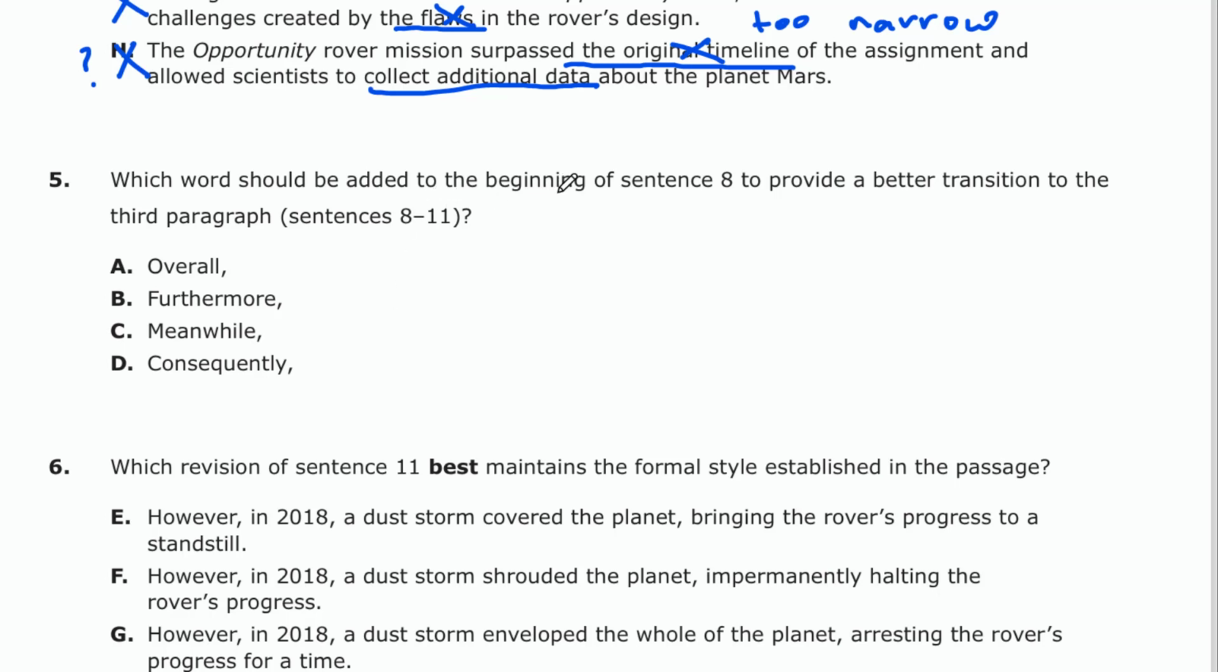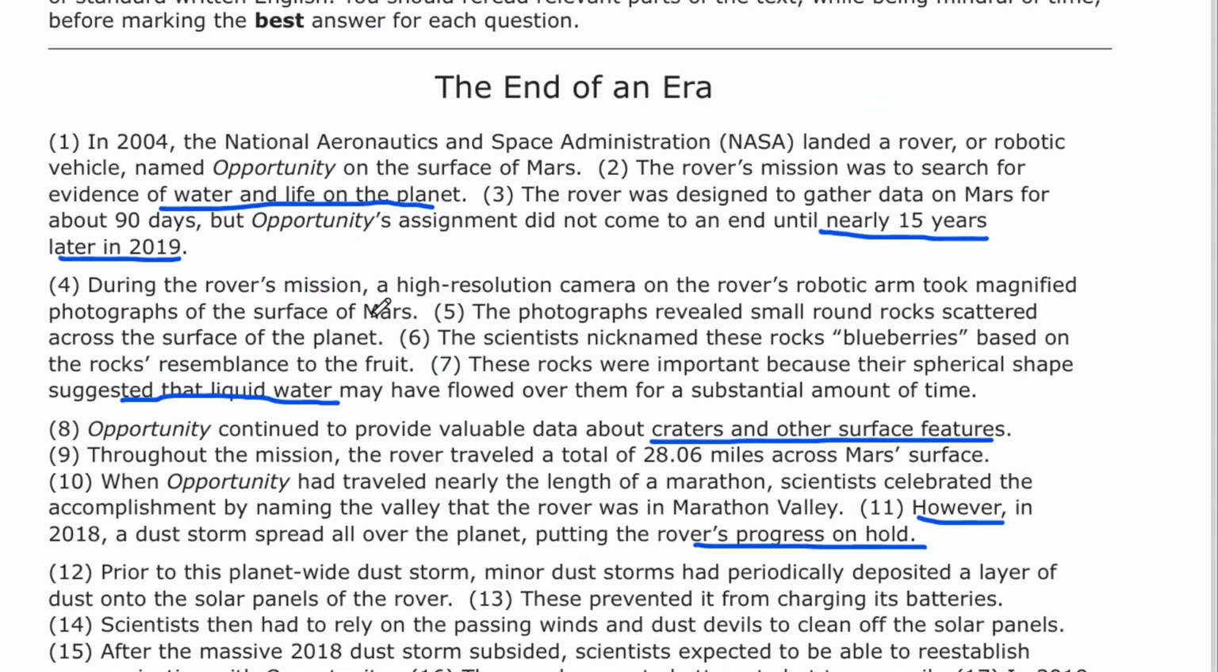5. Which word should be added to the beginning of sentence 8 to provide a better transition to the third paragraph? Okay, let's look at sentences 8 to 11. So we're going to transition from the end of paragraph 2, which says these rocks are important because their spherical shape may have flowed over them for a substantial amount of time. Okay, so paragraph 2 was about how they found evidence of water.